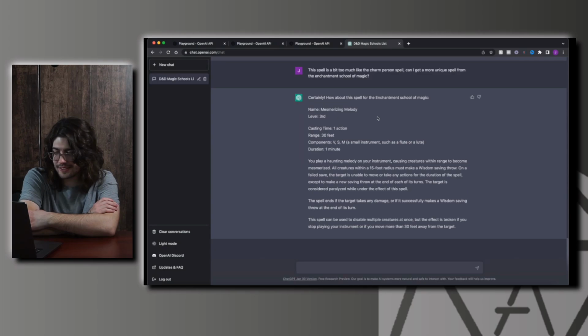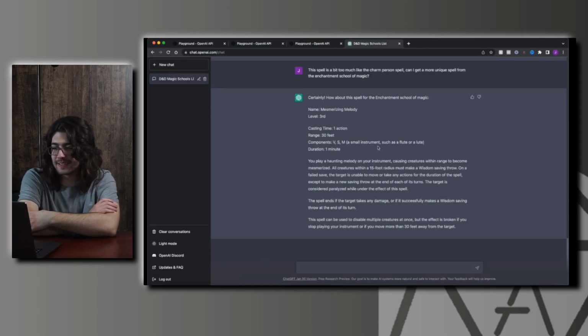But it says that range of 30 feet. Yeah, we'll get to it, but it says range and radius. I just realized. So maybe it intends for you to pick a point within 30 feet and then a 15-foot radius around that point, I guess. Mm-hmm. Components, you need a small instrument. And duration is 1 minute, no concentration.